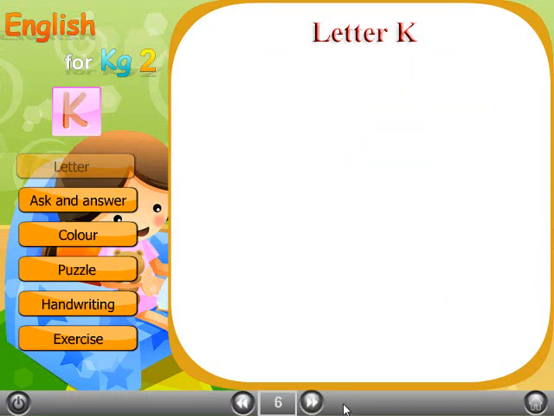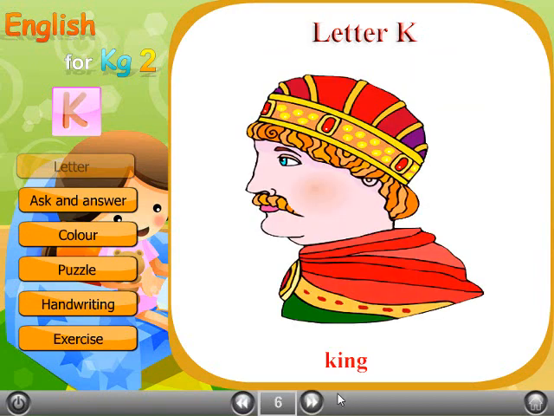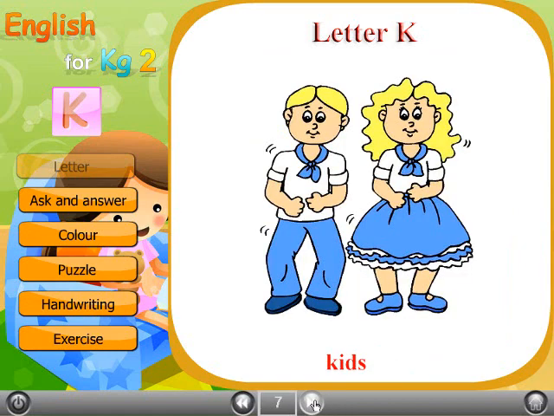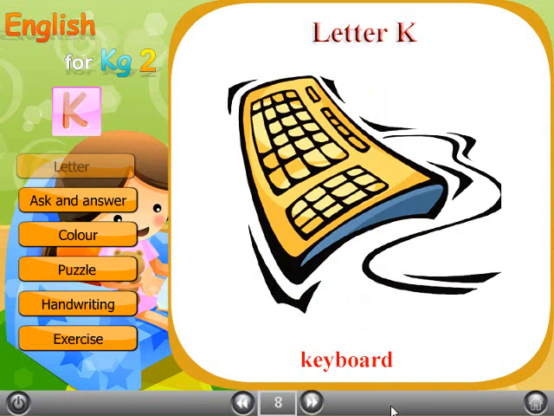K. Listen and repeat. K. King. K. King. K. Kids. K. Keyboard. K. Keyboard.